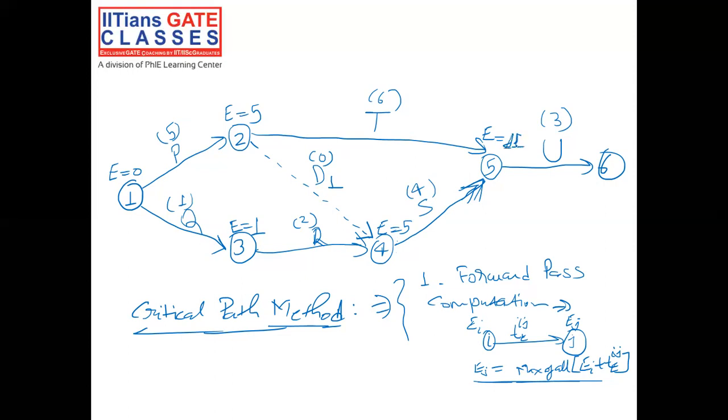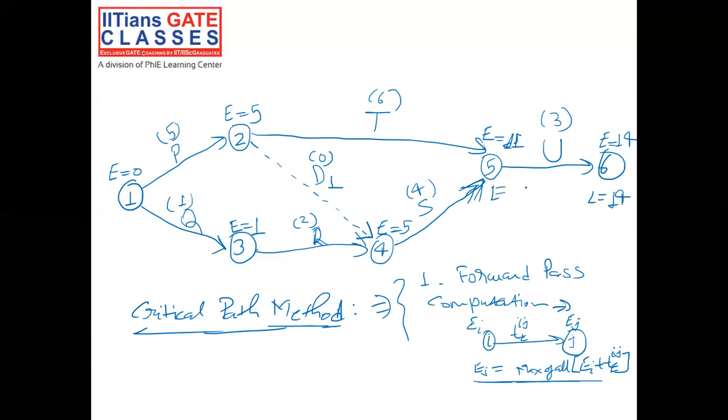And for the last event, event 6, it would be 11 plus 3, that is 14. Since no other project completion time is given, we will assume that the latest time for event 6 is equal to the earliest time for the last event. So L would be 14 for event 6 as well.